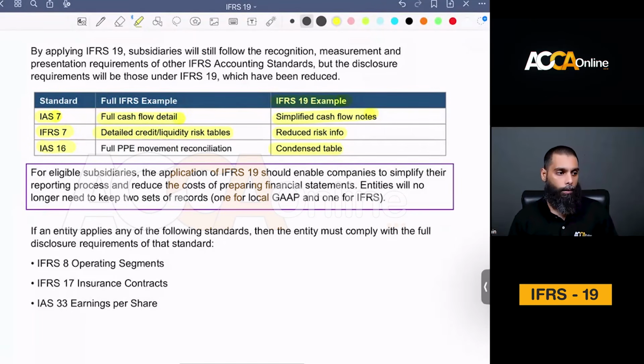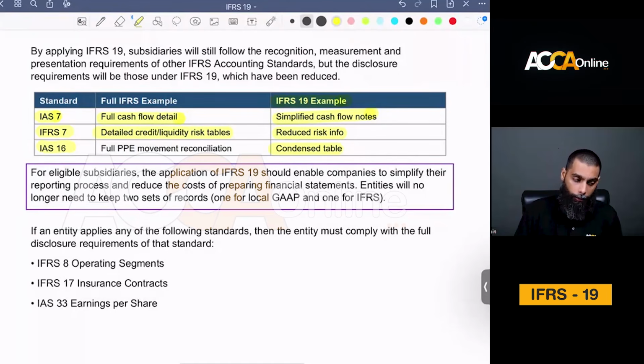All right. There is a question, sir. Can we imply that if the parent is not a listed company, then they will be applying IFRS, and so the subsidiary will not be qualified for this reduced disclosure? That can be an implication, but generally we will stick to what the IFRS says. You need to confirm that your parent company must be applying IFRS. So either it will be applying IFRS or it won't be. If your parent company, the intermediate or the ultimate, is not applying IFRS, then you cannot take the benefit of IFRS 19. And most likely, most private companies might not be applying IFRS. It can be implied, but it is not confirmed.